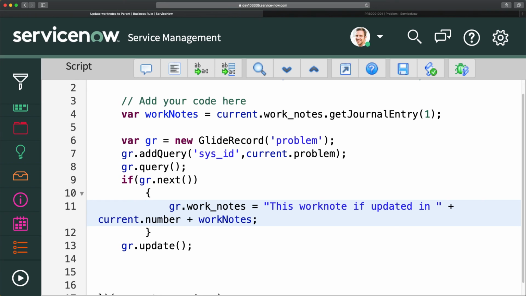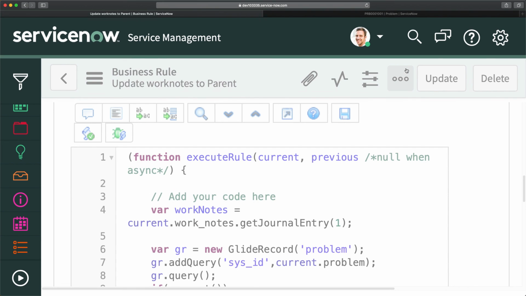So I will do this work note is updated in current.number, and I can just maybe do \n so that I can make it in the next line, and I will give, yeah, I think this should be good. So this work note is updated in, we will get the number, and then we will have our work notes. So if I save this,